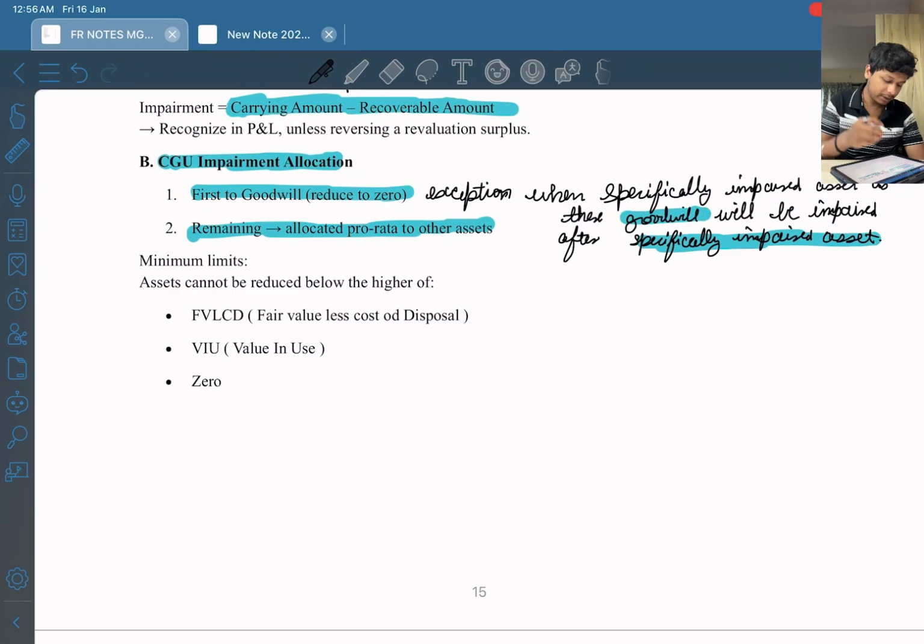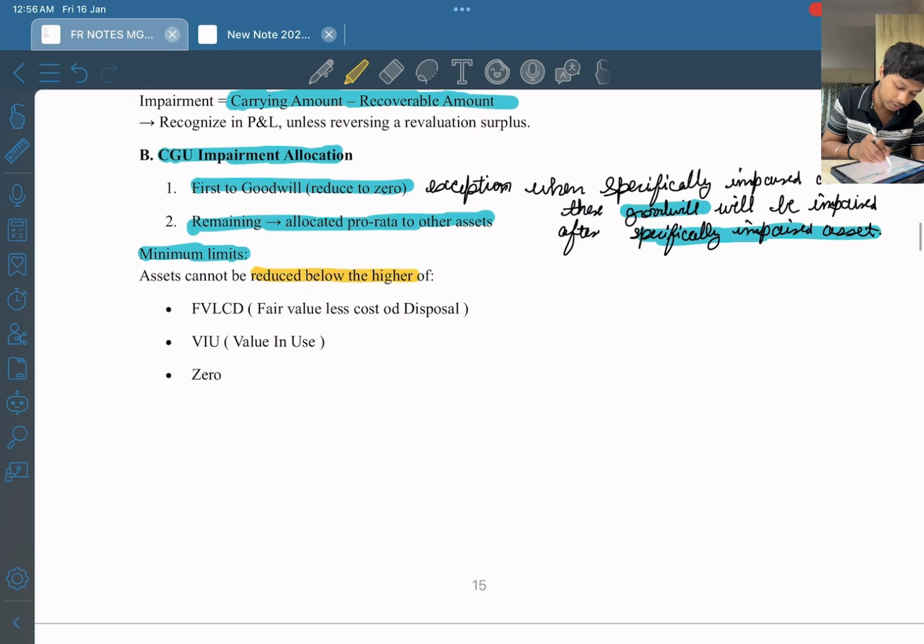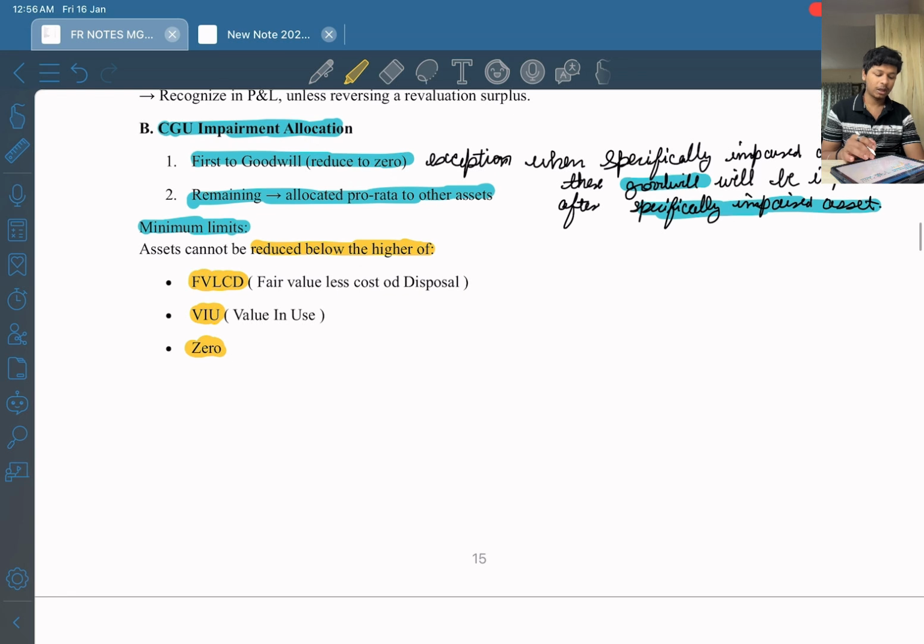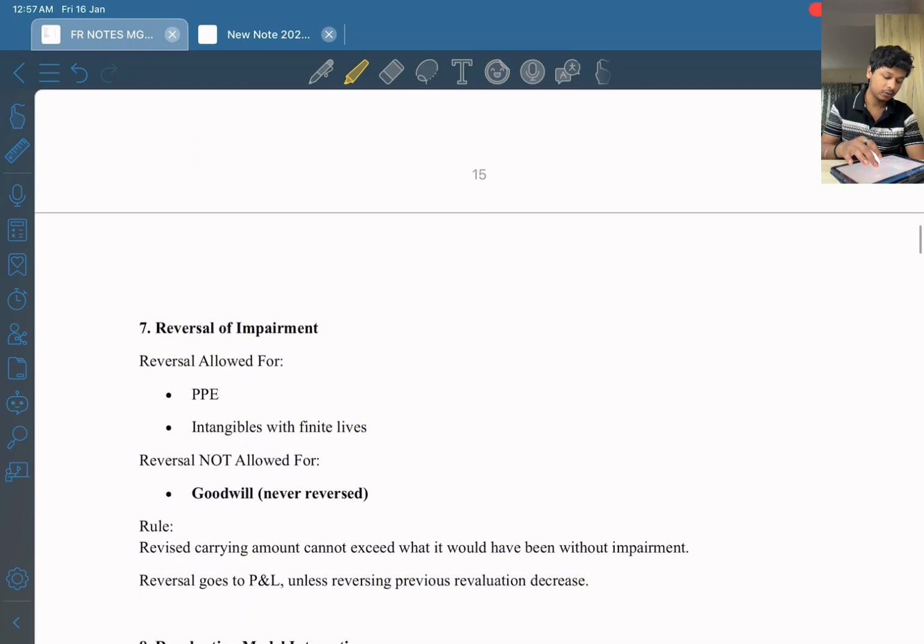There are some minimum limits as well. So what are the minimum limits? Minimum limits are: asset cannot be reduced below the higher of fair value less cost of disposal, value in use or zero. Okay. So these are the things, and this is sensible because we know that recoverable amount is higher of fair value less cost to sell and value in use. So that is what they have given, right? And they have also included additionally zero. It cannot be lower than zero.